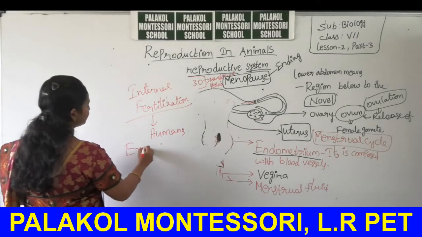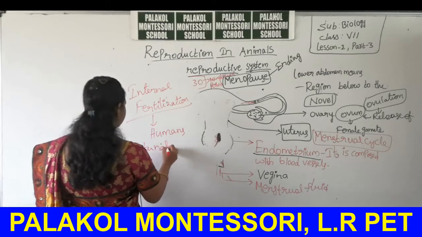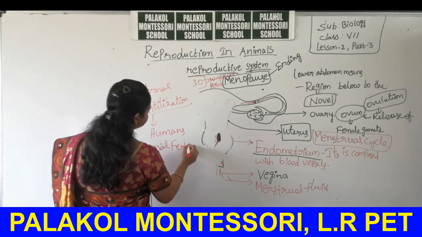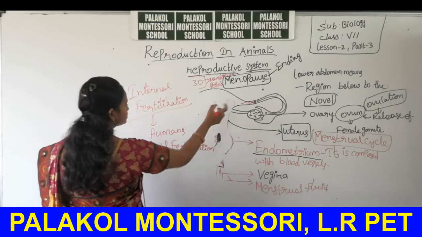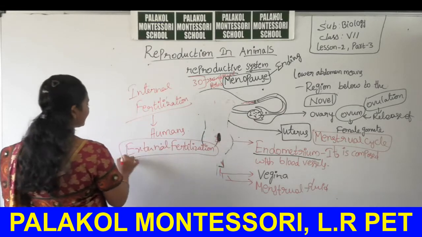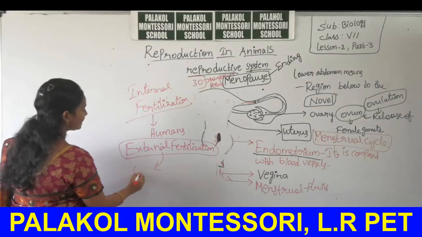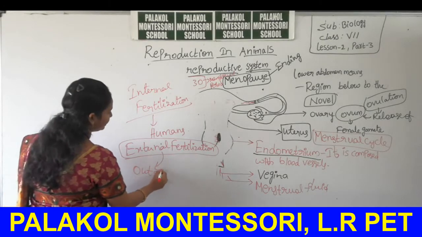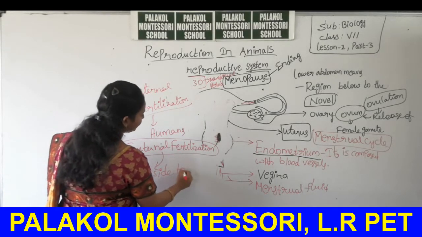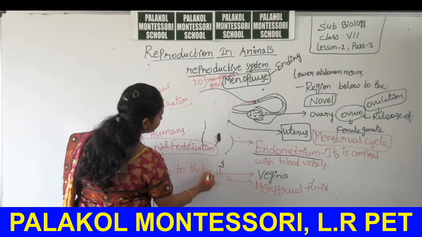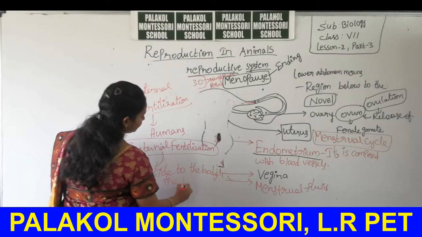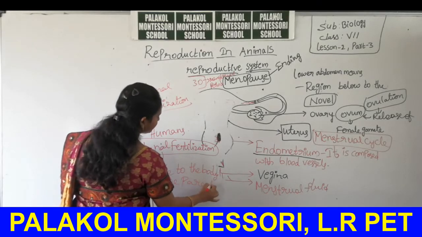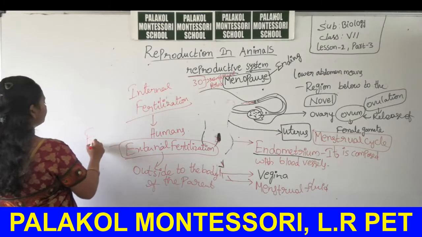External fertilization means the fusion of sperm and the egg cell outside the body of the parent. Example: frog.